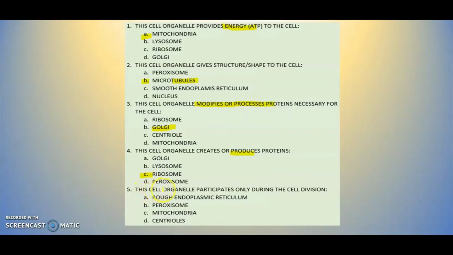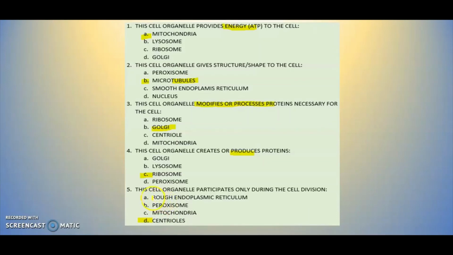Next one, it says this cell organelle participates only during the cell division. Oh, that was the pair of scissors. The pair of scissors was the centriole. So this should be the answer: centrioles. It cannot be the mitochondria. We said that's the battery. It cannot be the peroxisome because the peroxisome is for the toxic waste.